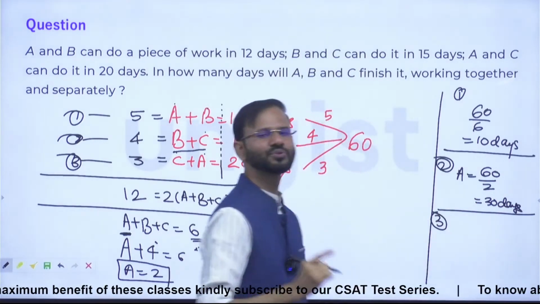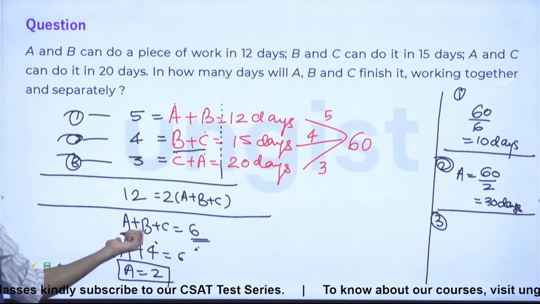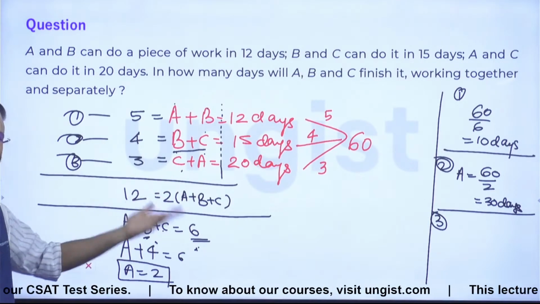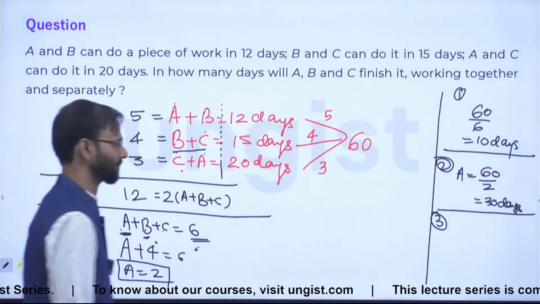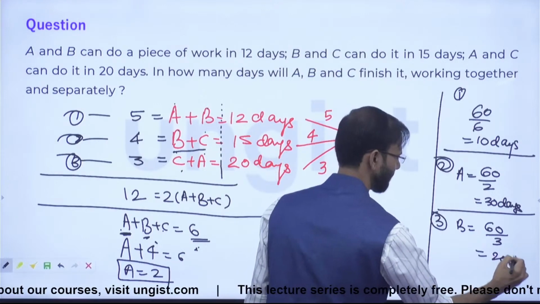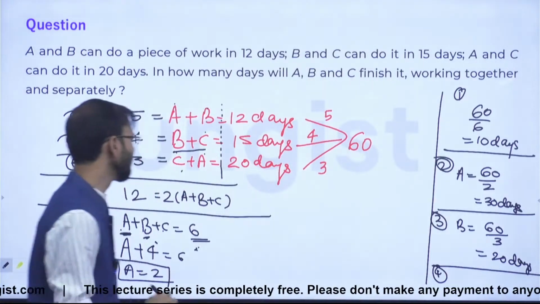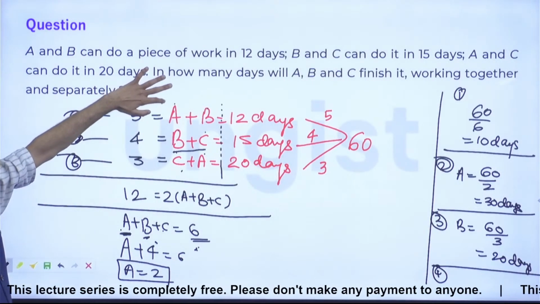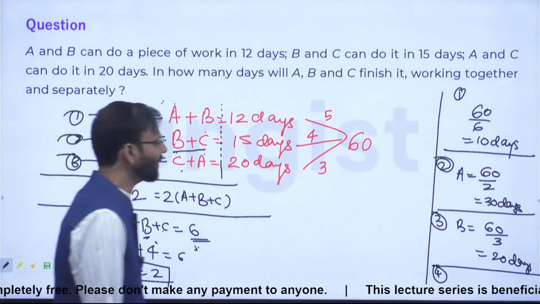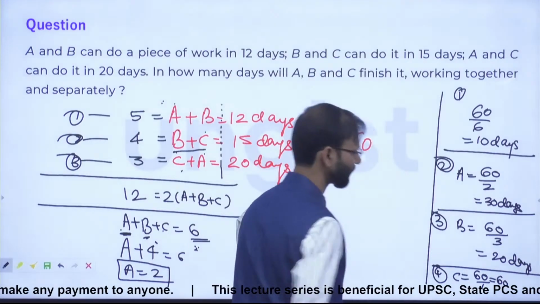Now, if you have to solve for B, then what you are going to put is A plus C. आपको B निकालना है ना? A plus C, 3. B का भी आ गया 3. So B will be 20 days. And what about C, guys? C के लिए क्या करना है आपको? You have to put A plus B. So C is equal to 1. तो C का आ जाएगा 60 days. Everybody clear? 60 by 1, this is 60 only. ठीक है? Please note it down.